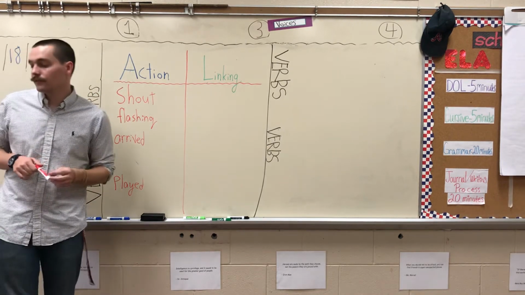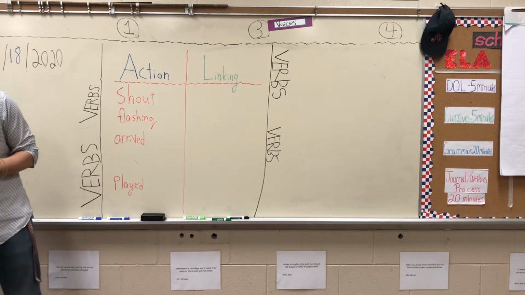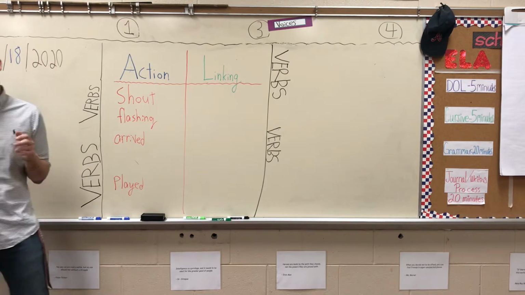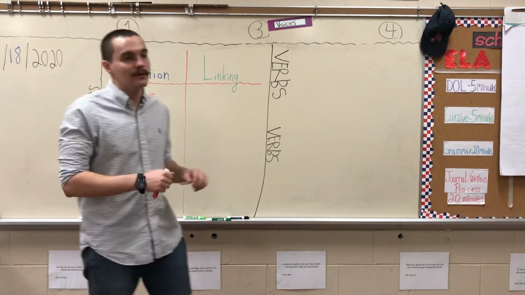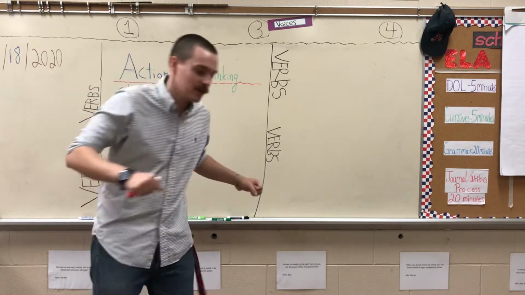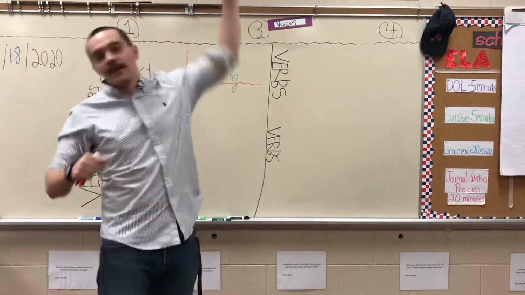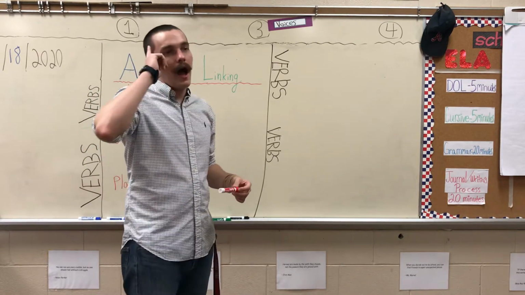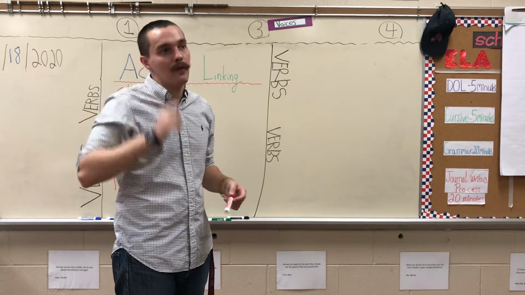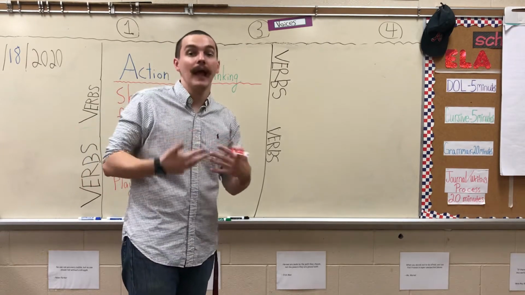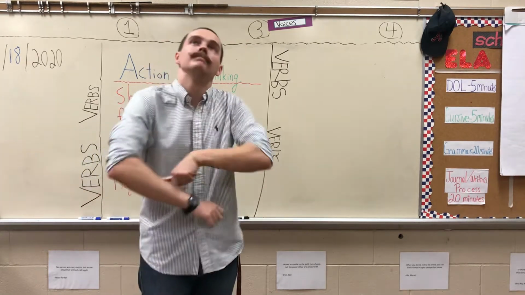All right, next sentence in the book, we've got: several singers have memorized the lyrics of a song. This one's a little tricky. This is where I'm going to tell you that action verbs are not always things that you can do. Some action verbs are things that you can't see. I think about my mom. You can't see me doing that, but I am doing that as an action.